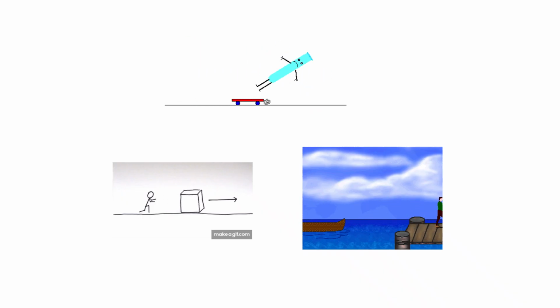When two objects interact, they apply a force to each other of equal magnitude and opposite direction. So these three images clearly show the first, second, and third laws.